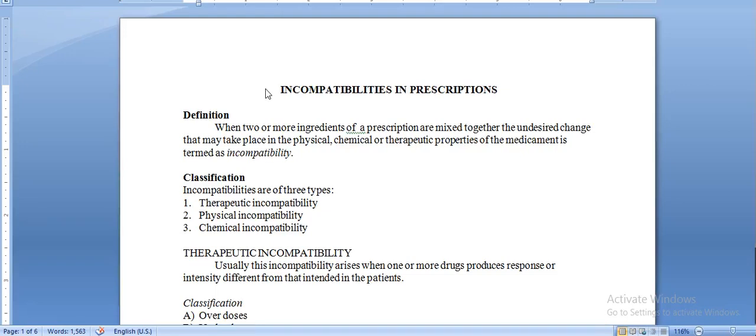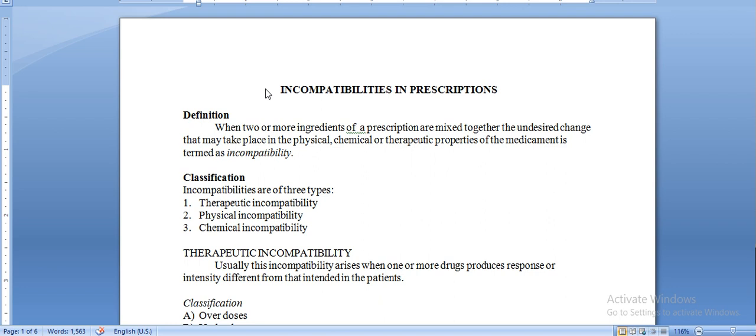Everyone, we are discussing the topic of incompatibility and revision in prescriptions. The definition of incompatibility is when two or more drugs or ingredients in a prescription are mixed together and show an undesired change. It may take place in the physical, chemical and therapeutic properties of the medicaments and is known as incompatibility.